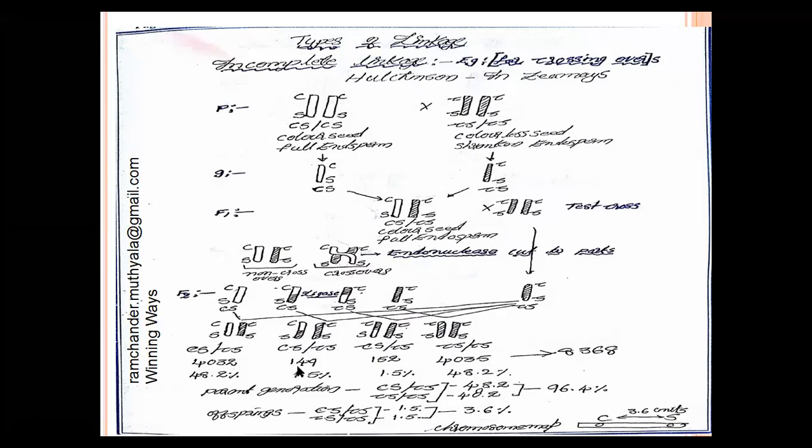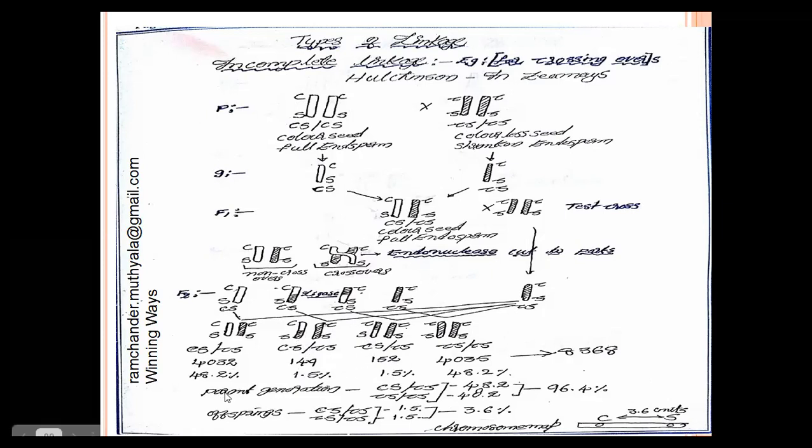From the 8,368, 149 plants contain capital C small s genes, meaning colored seeds with shrunken endosperm. And 152 are small c capital S, meaning colorless seeds with full endosperm. These are the recombinant phenotypes.